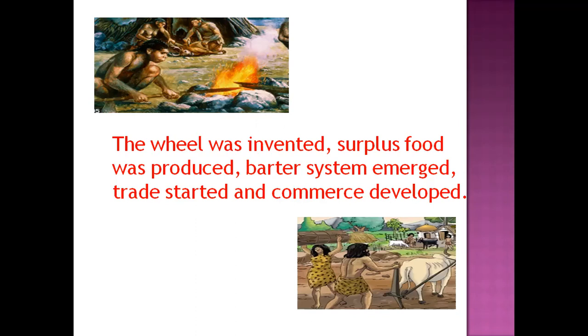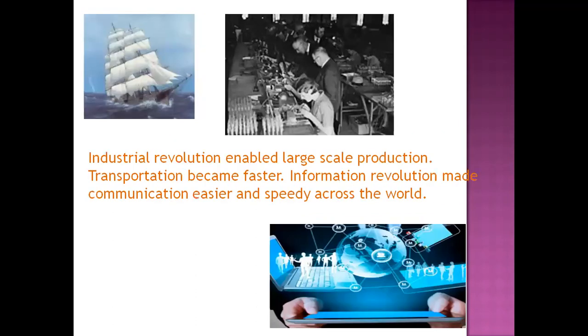And after that, they started exchanging goods, that is called the barter system. And again, this barter system developed a lot, and slowly trade started. This trade was now not limited to one market. They started going from one country to another country, and in this way commerce developed. And slowly, after hundreds of years, it became industries.